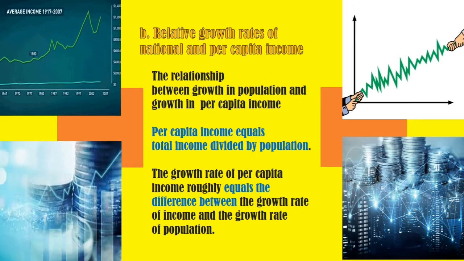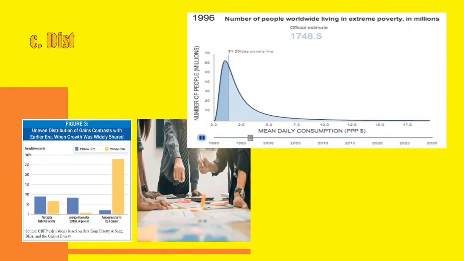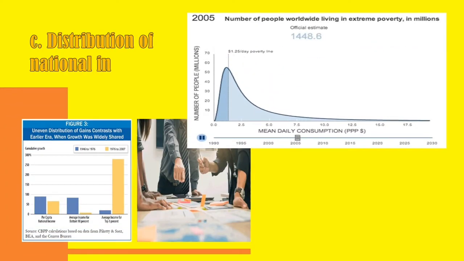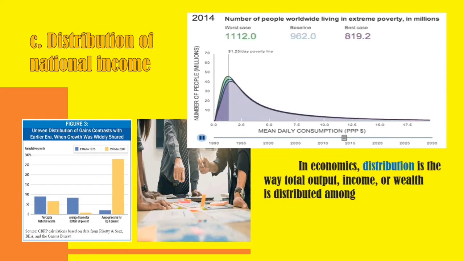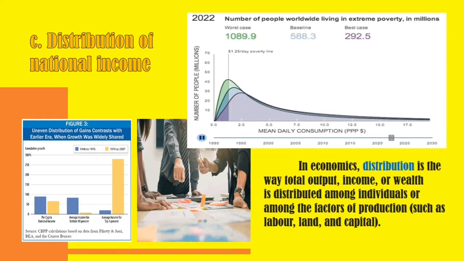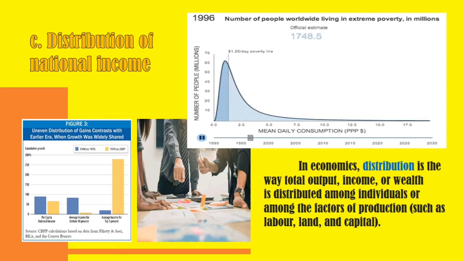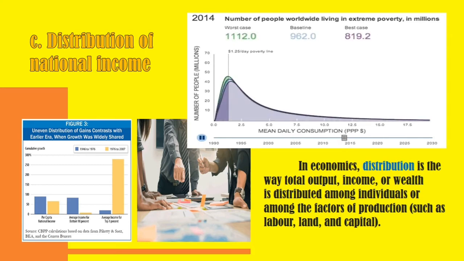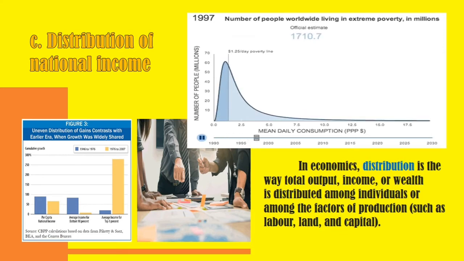The next is the distribution of national income. In economics, of course, we are familiar with the definition of distribution, that this is the way total output or income or wealth is being distributed among individuals or among the factors of production such as labor, land, and capital.